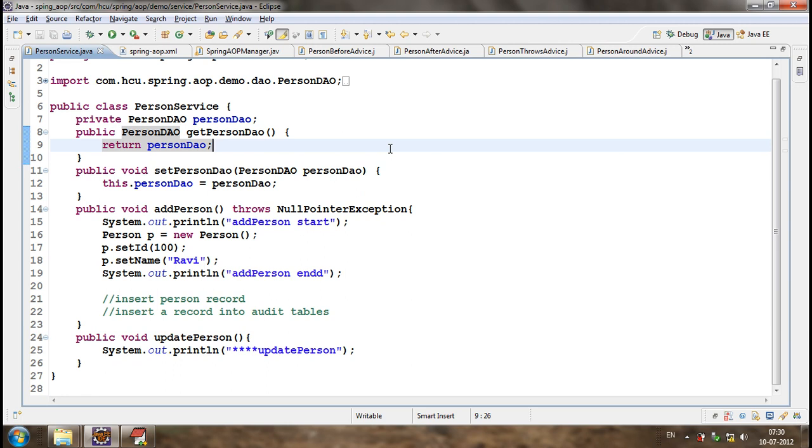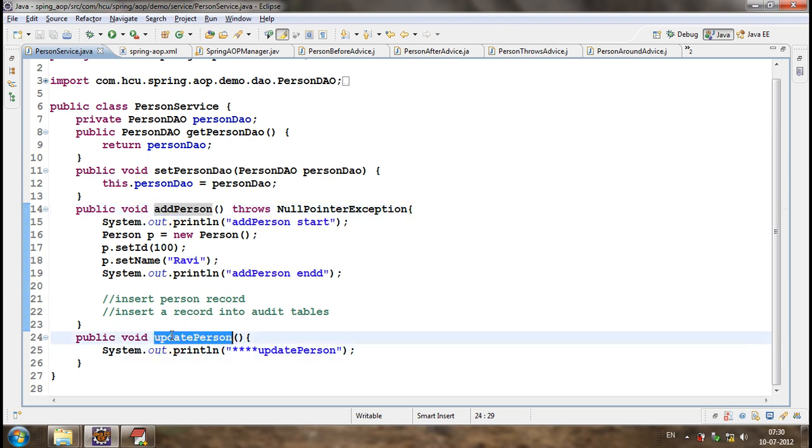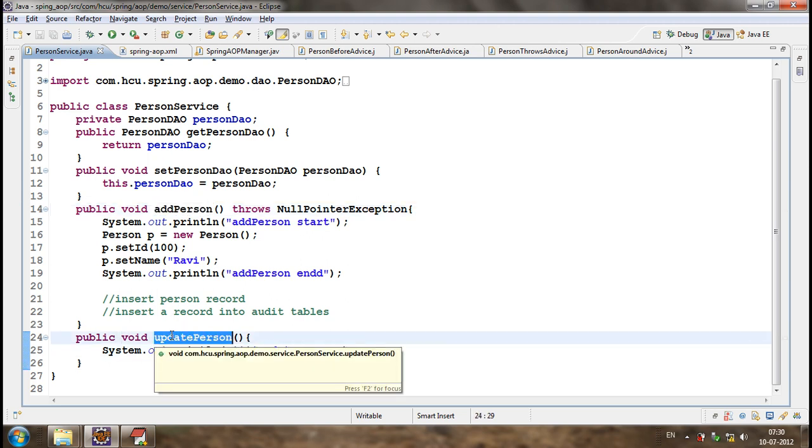By default, the advices will be executed for all join points. For before advice, what are the join points here? Before starting add person and before starting update person. Then for after advice, the join points are after executing add person and after executing update person. So there are multiple join points.